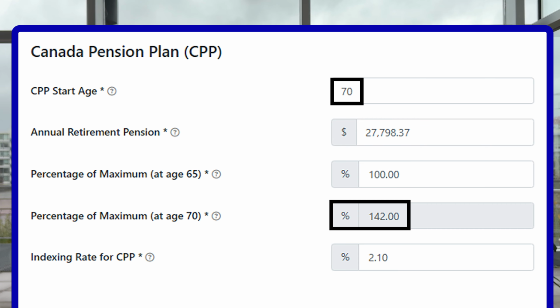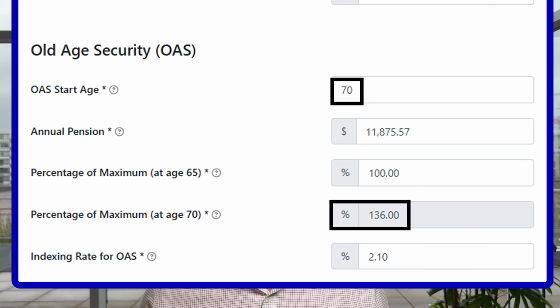Now, this is slightly different than CPP, which increases by 0.7% for each month you delay. This adds up over time, and at age 70, the total increase from delaying CPP is 42%. So all else equal, delaying CPP provides a larger boost than delaying OAS.